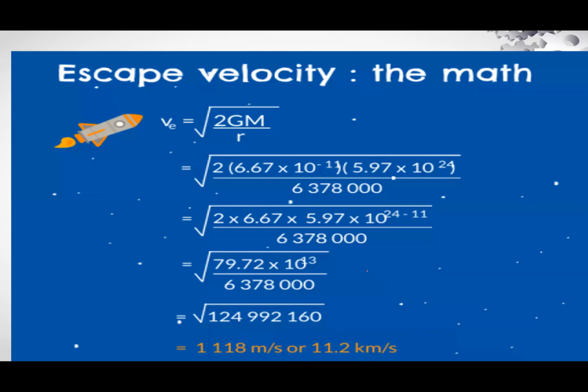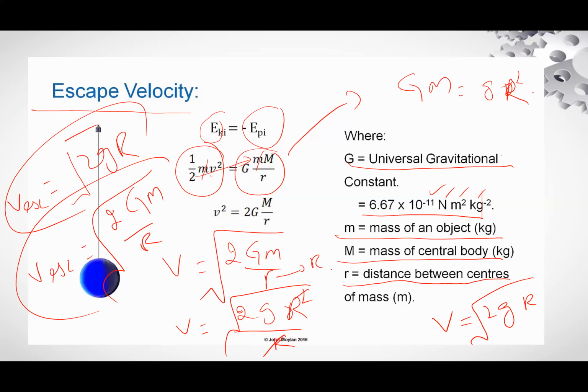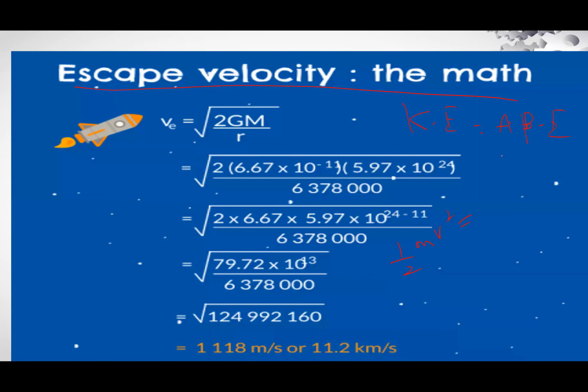So, to derive the relation for escape velocity, you will take the kinetic energy given to a body on Earth's surface, which will be equal to the absolute potential energy. Kinetic energy is equal to half mv square, and absolute potential energy is equal to GMm divided by r. So you will derive this relation.